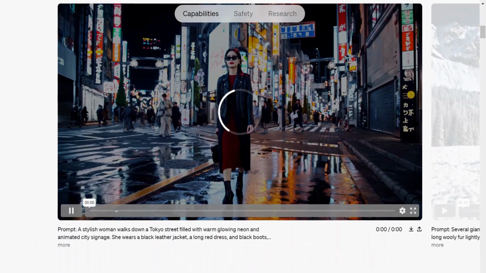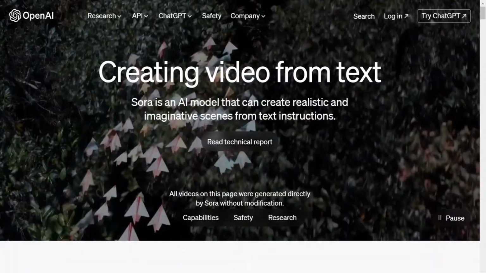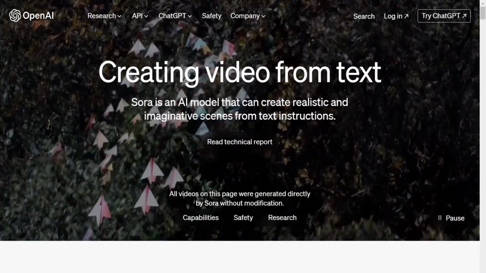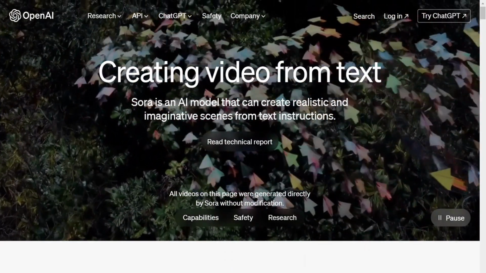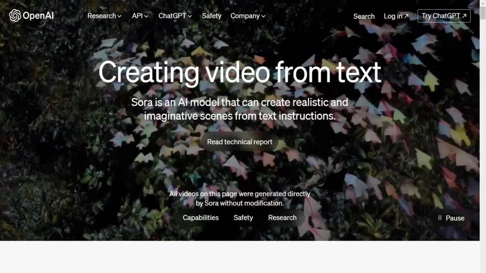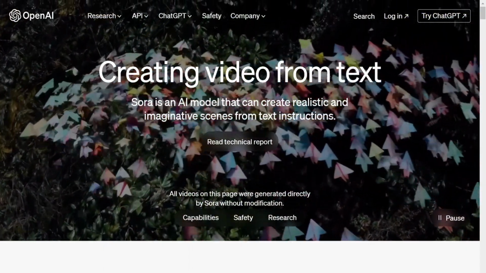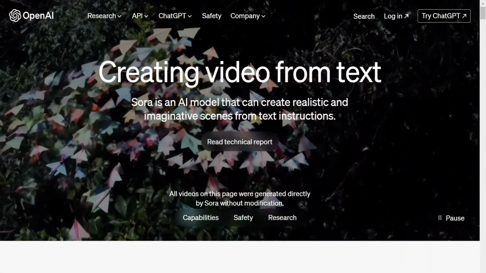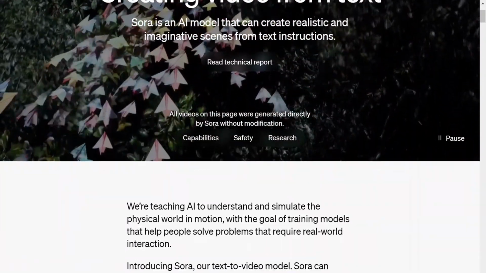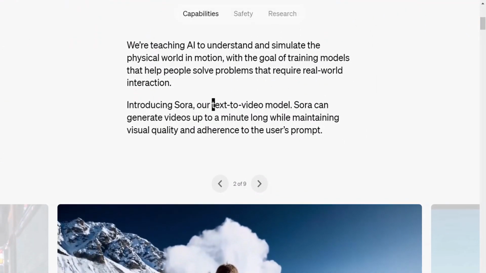All the videos you're going to see on this page are actually generated by AI. They are not shot, and they are not made by any graphic designer. Even the background you see on this home page is generated by Sora itself. I think the prompt they have given to generate this video is something like paper airplanes moving through the dense jungle just like migrating birds. This is the prompt they have given, and look at the results. Amazing, isn't it? Let's see some more stunning videos generated by Sora.